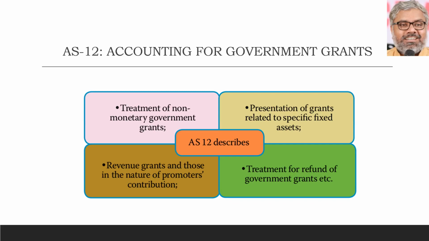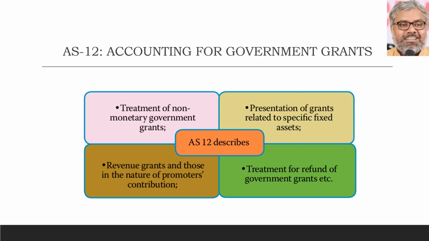In other words, just for example, if the asset costs 1 crore rupees, government may give the organization something like say 30% of that, 30 lakhs, so that the organization will spend 70 lakhs, government will spend 30 lakhs to acquire that asset. But that is a grant given by the government to the organization with an intention of promoting the organization to purchase a specified fixed asset. How to treat them is one of the aspects that AS 12 tells us.